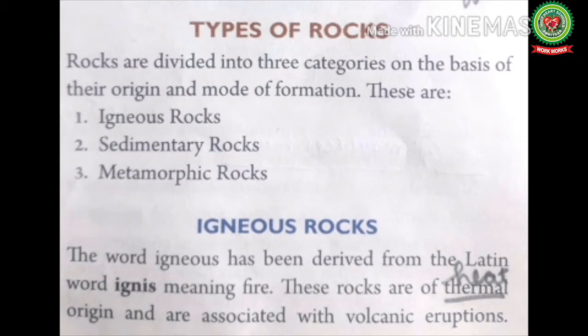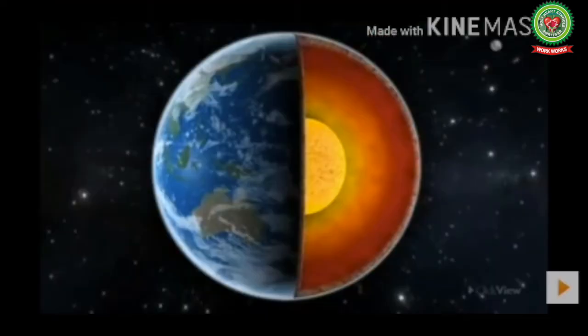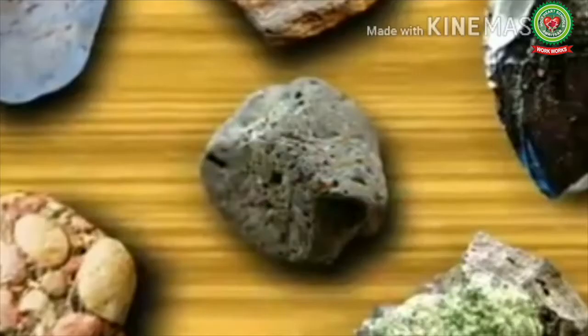Now students, please open up your page number 44, chapter number 6, topic types of rocks. But before we start with the topic, let's have a brief about today's topic. If we look at the rocks carefully, they are of different types. They have different physical properties, they differ in color, size, texture, composition, hardness, softness, etc. These variations are the result of their formation process.